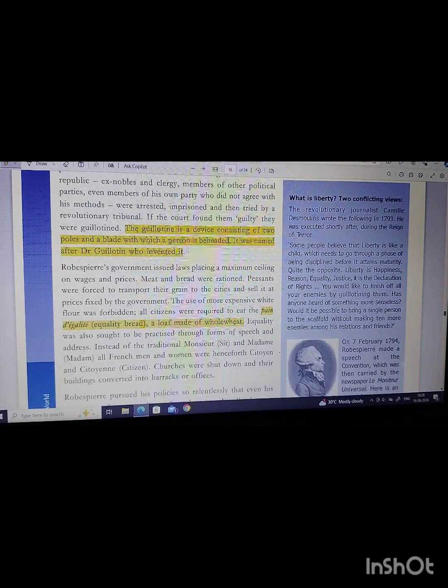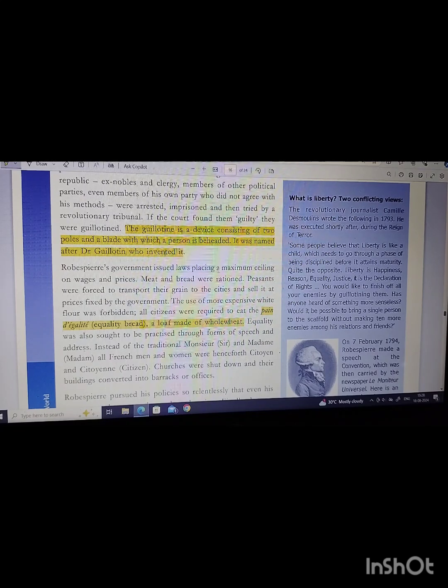The men who were his enemies, that is the ex-nobles, clergy and members of other political parties, even his own party members who did not agree with his methods, were arrested, imprisoned and tried by a revolutionary tribunal. If the court found them guilty, then they were guillotined. The guillotine is a device that consists of a pole and a blade with which a person is beheaded, and it was named after Dr. Guillotin, who invented it.